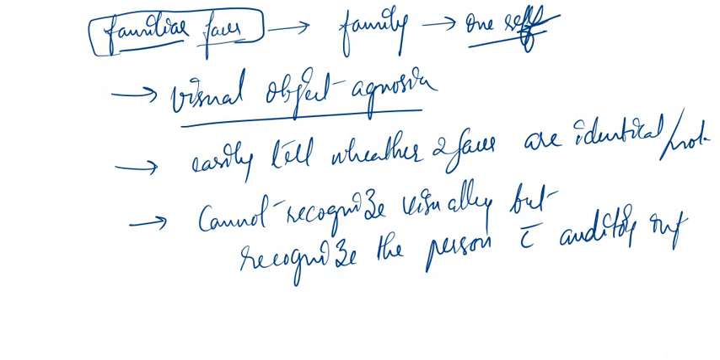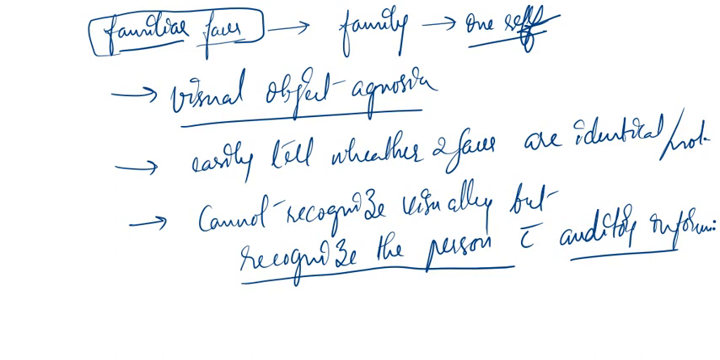See, only his visual calculating pathway in the brain is affected by the lesion, but his auditory information pathway is intact, right? So he can recognize the person with the help of auditory information, if the person's voice is made to be heard by him. Okay, so that is all about prosopagnosia.